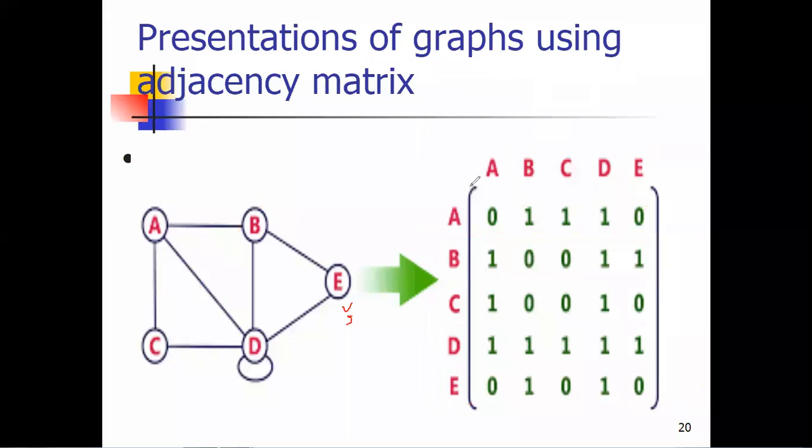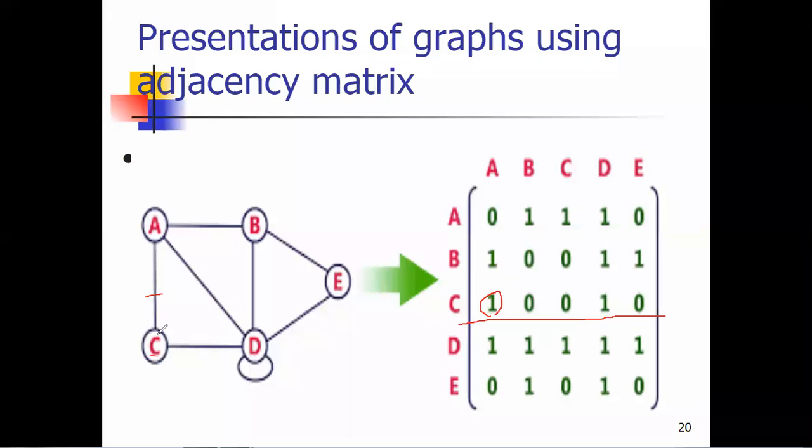So I hope everyone is clear on the representation of a graph using an adjacency matrix. Again, let's say I'm taking the example of C here. We are concentrating on the third row. This is C. Tell me whether between C and A any edge is present. Yes, C to A edge is present. That's why the value of C to A is 1.